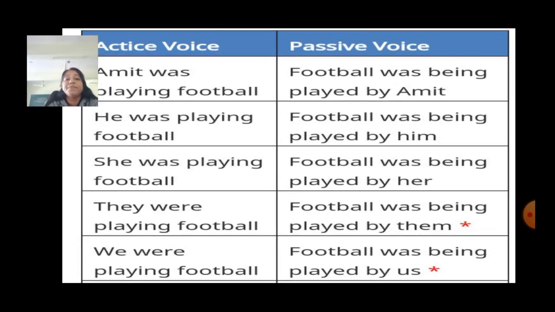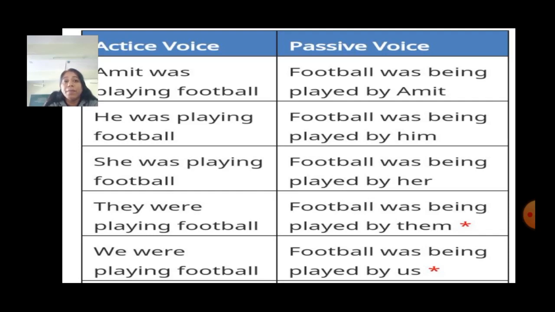Now, if it is in past continuous tense, that is was, were plus ing, then we will change into was, were plus being plus the past participle form of the verb. Amit was playing football. Was playing will change into was being played. Football was being played by Amit. He was playing football.